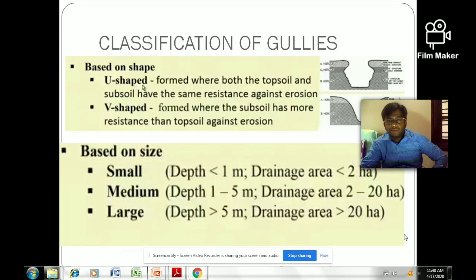If the depth is more than 5 meters and the drainage area is more than 20 hectares, then it is called a large gully. In this manner we can classify the gullies based on shape and based on size.